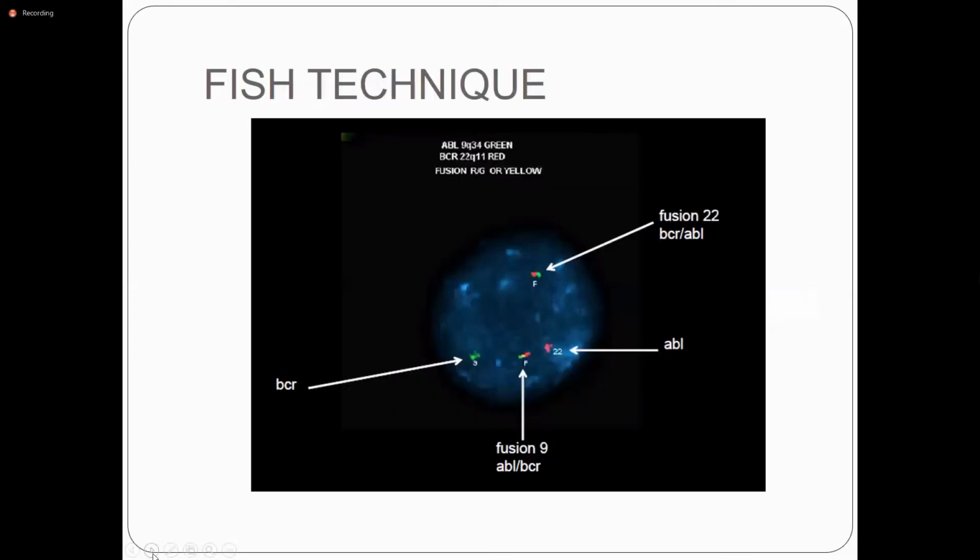There is a FISH technique, fluorescent in situ hybridization. In the FISH technique, we use different probes showing the specific translocation. This is the BCR gene, this is the ABL gene on 22. When they are fused, they give rise to the yellow color fusion, the BCR-ABL fusion protein.